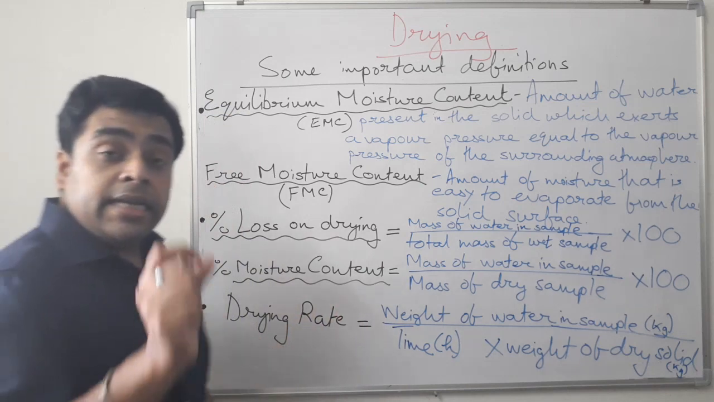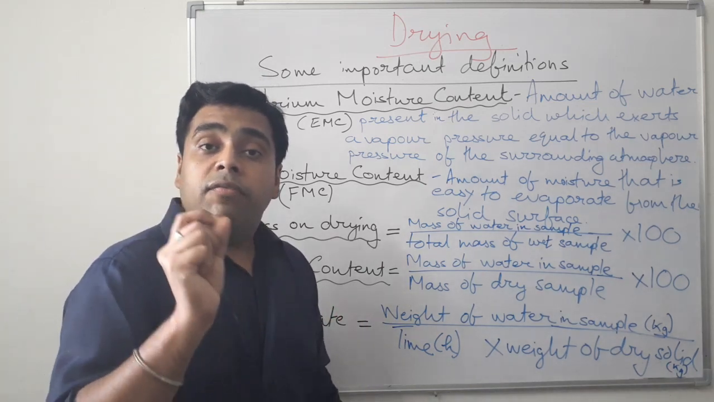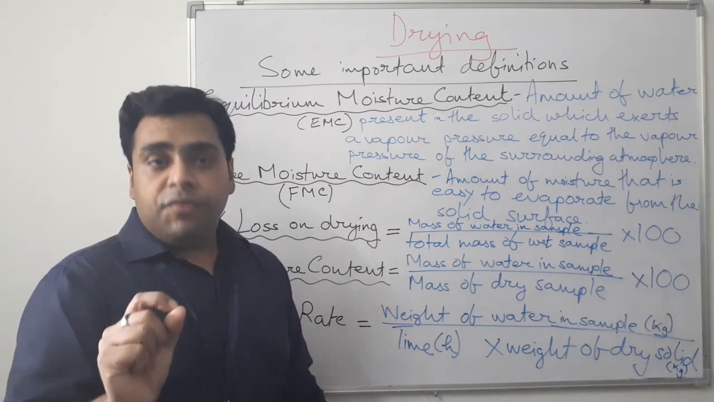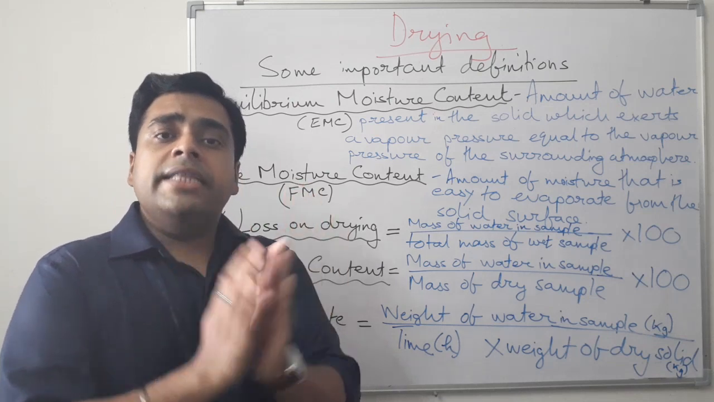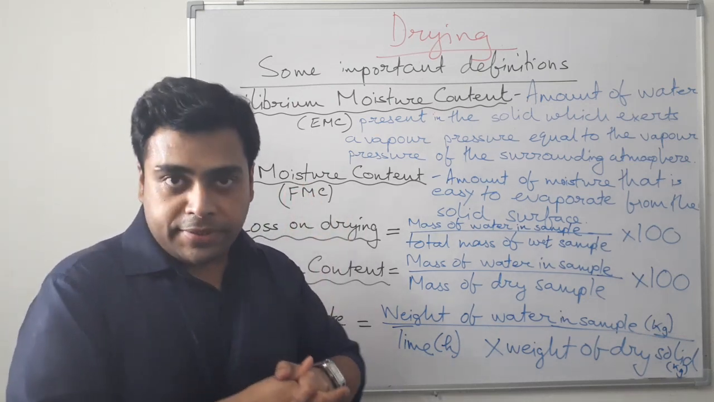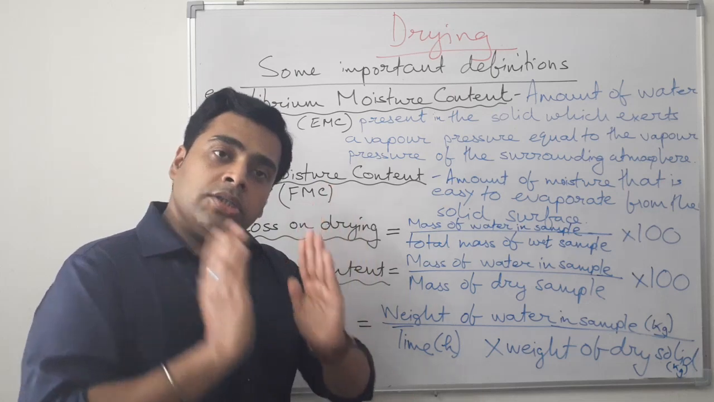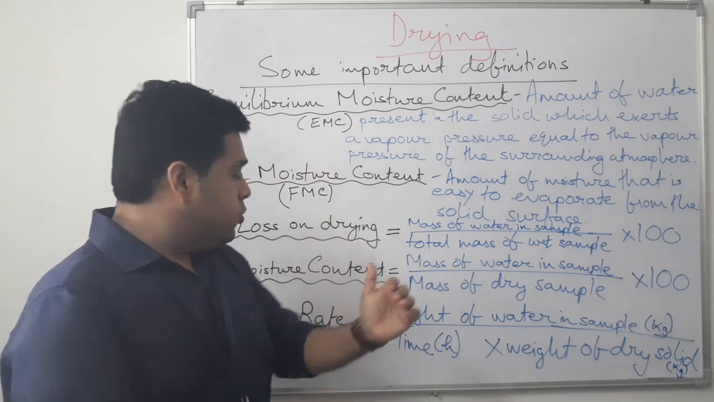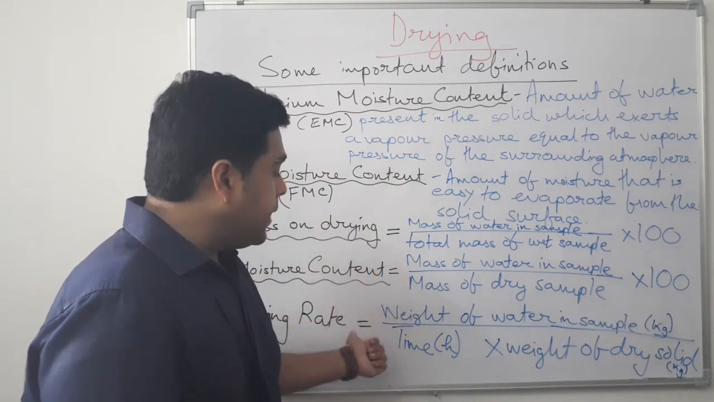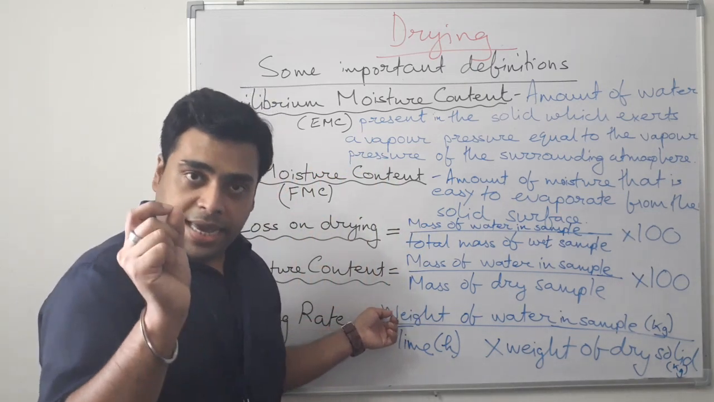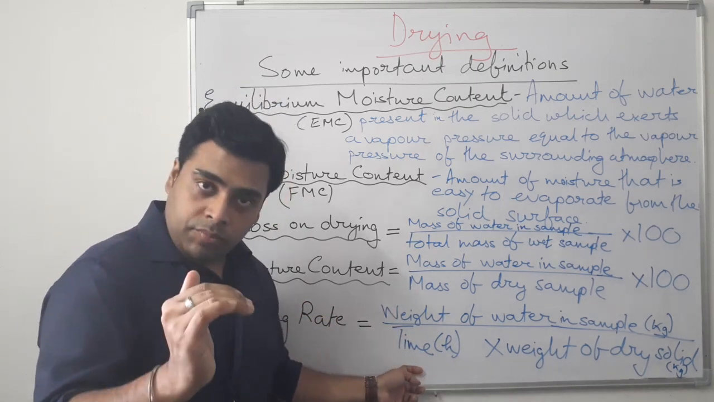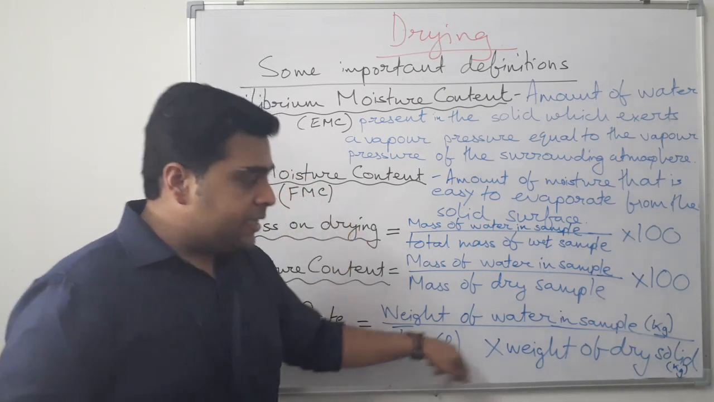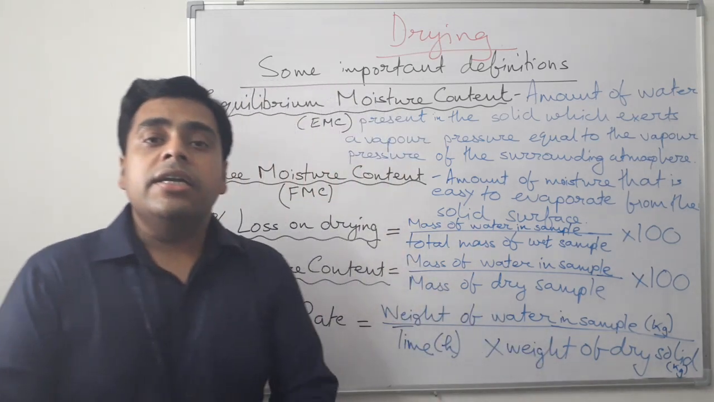And drying rate, this is very important because we have to maintain a constant drying rate in an industry, which will be beneficial for us. Industry utilizes a huge volume of sample, so we cannot just go on for the entire day of the drying process. We must validate it. So the drying rate can be calculated as the weight of the water in the sample in kgs divided by the time the process is taking in hours, divided by the weight of the dry solid.